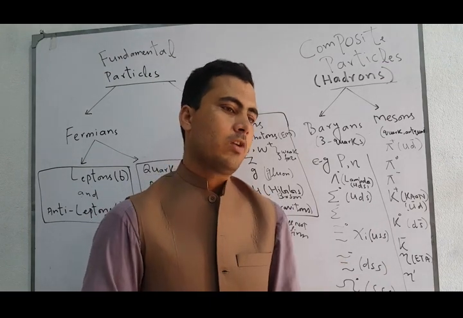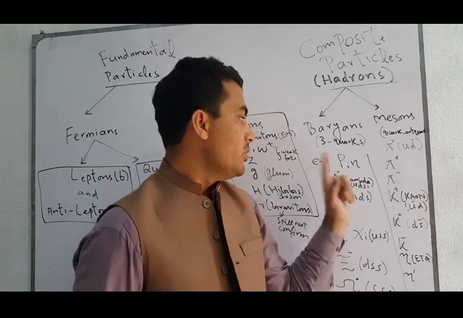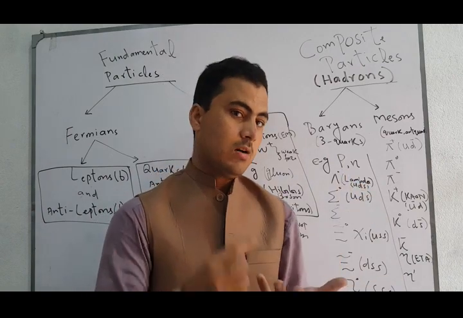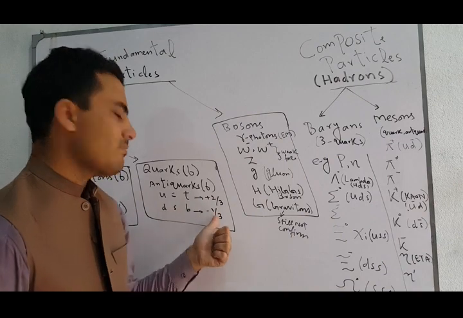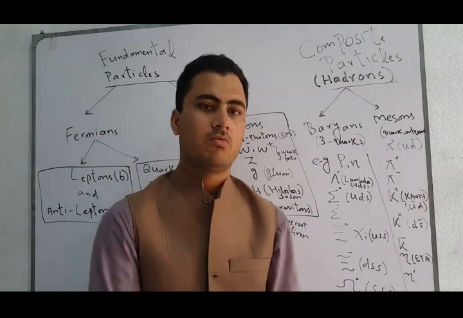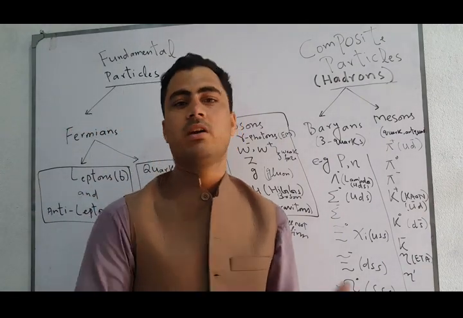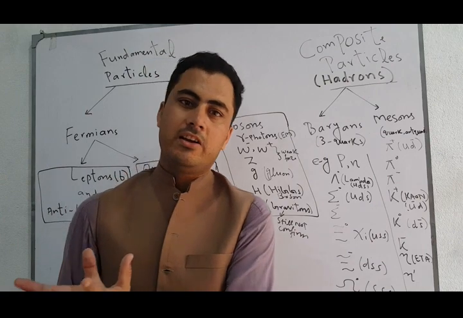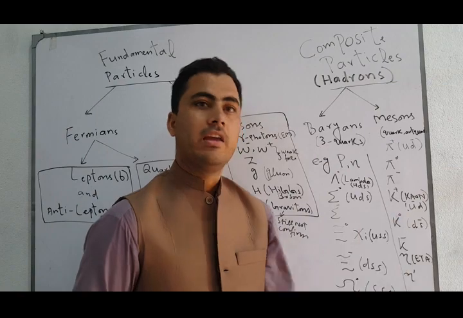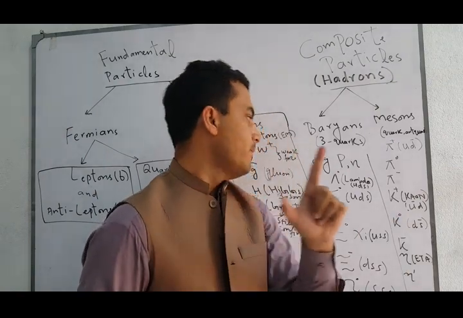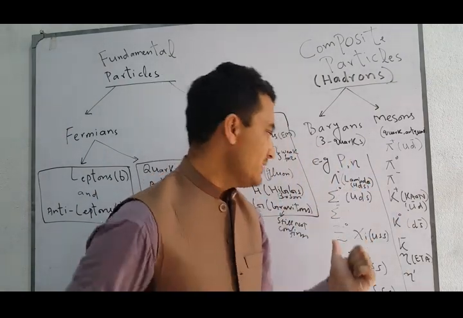It means that the proton possesses charge 1, while the neutron possesses no charge because it is made up of 2 down quarks and 1 up quark. And you people know that a down quark possesses minus 1/3. So minus 1/3, minus 1/3 and plus 2/3, their addition becomes 0. So that's why the neutron is a neutral particle, while the proton carries a charge of plus 1 according to this categorization.